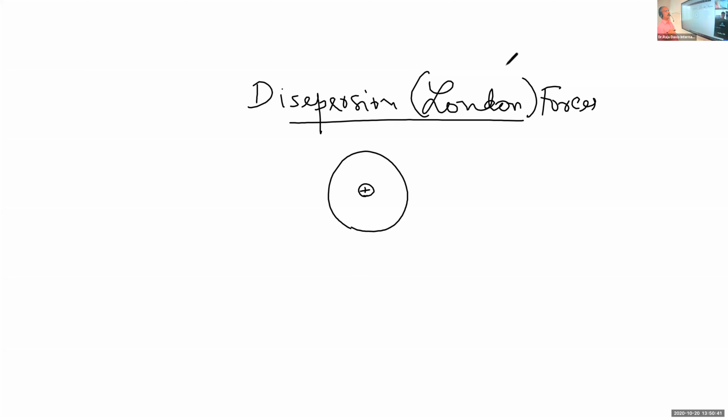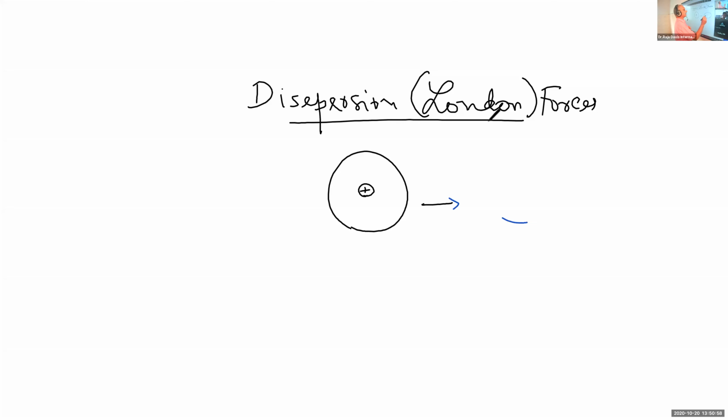But during the motion of the molecules, sometimes the molecule loses its symmetry.